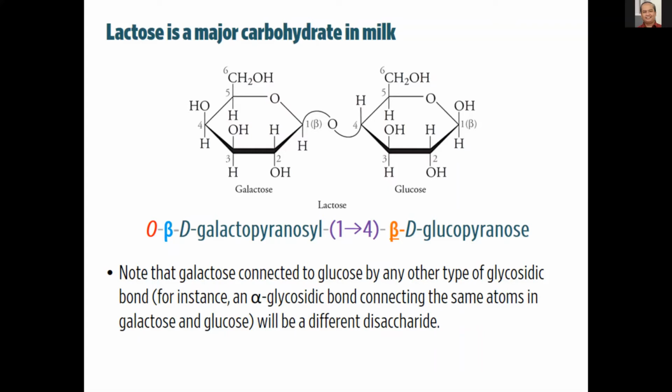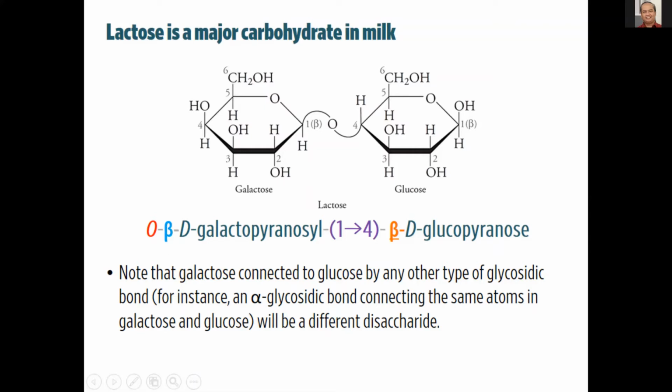Now take note that the linkages here are important. If it so happened that the alpha anomer of galactose is the one that formed the glycosidic bond with glucose, meaning this is going to be an alpha-D-galactopyranosyl, even though the linkages are going to be the same, still C1, C4, if this were alpha, that would be a different disaccharide.